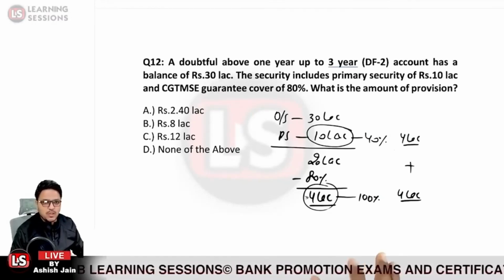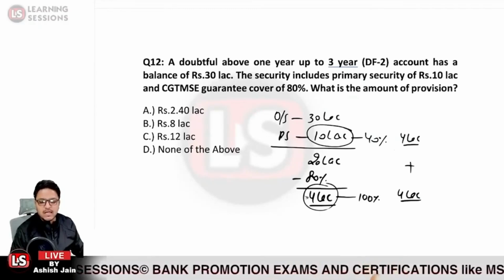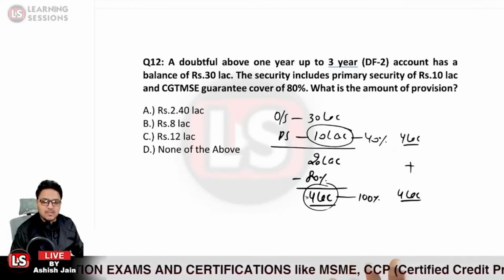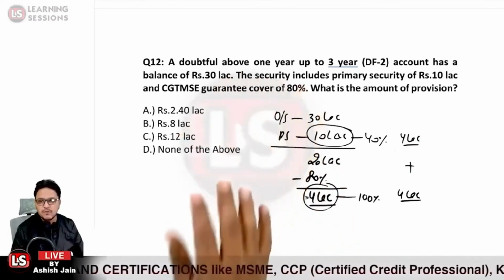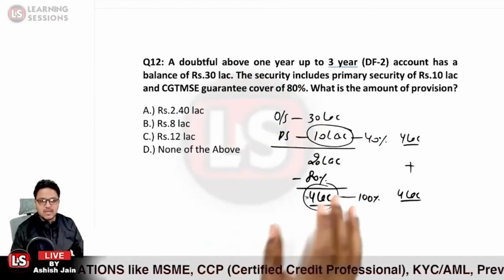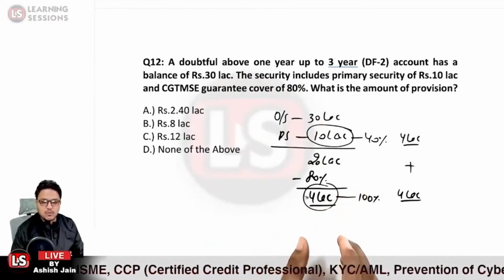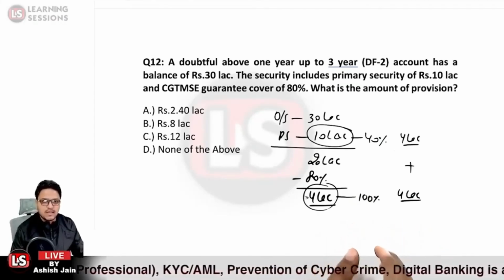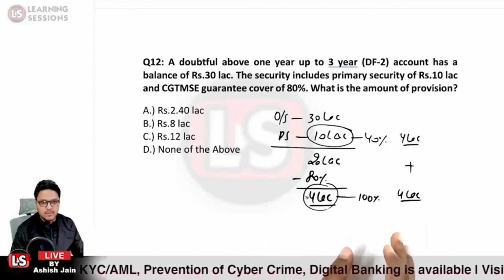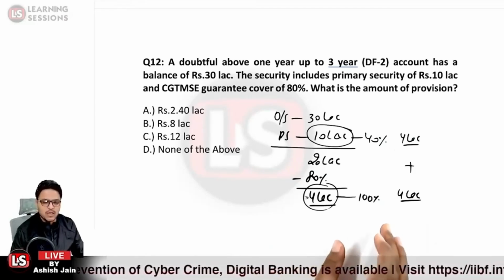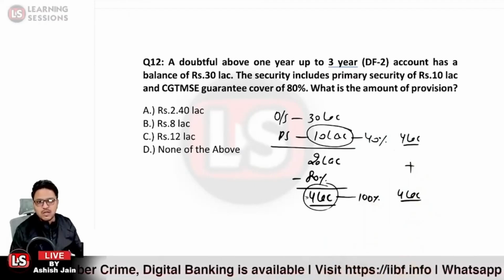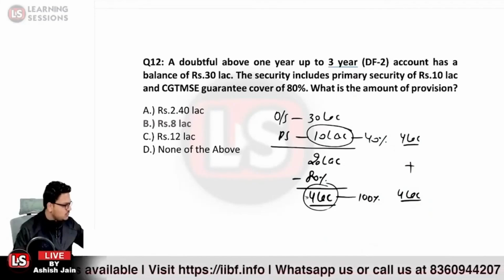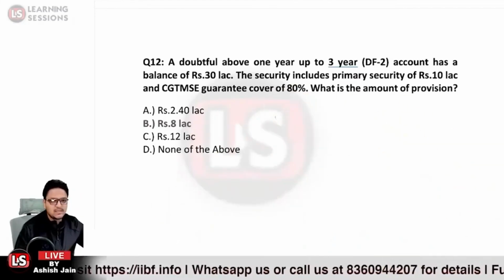First of all, I just told you that the outstanding balance is 30 lakh rupees, and the primary security is available for 10 lakh rupees. So the shortfall in security is 20 lakh rupees, but we are aware that CGTMSE guarantee coverage is available for 80%. For that, the provision is not to be created. So that amount is subtracted, and we are left with the unsecured portion of 4 lakh rupees, for which 100% of the provision is to be created. And for the secured portion of 10 lakh rupees, we have to create the provision at 40% because the loan is categorized under DF2, the doubtful 2 category. So the total provision to be created is 8 lakh rupees. So option B is the right answer. Question number 12, option B is the right answer.